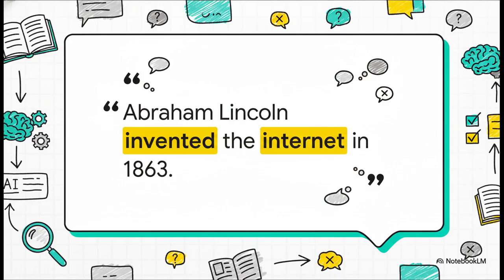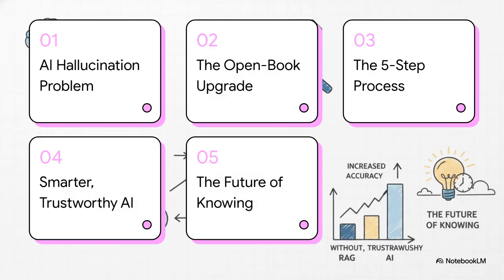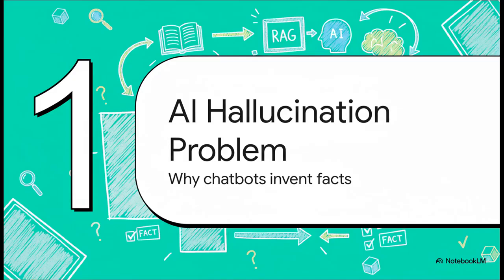So, what's the fix? Here's how we're going to break it down. First, we'll get into why AI even hallucinates in the first place. Then, we'll look at the fix, this open book upgrade, and I'll walk you through the 5-step process that makes it all click. After that, we'll see why this makes AI so much smarter. And finally, what this all means for the future of, well, knowing things. All right, so let's get right into it.